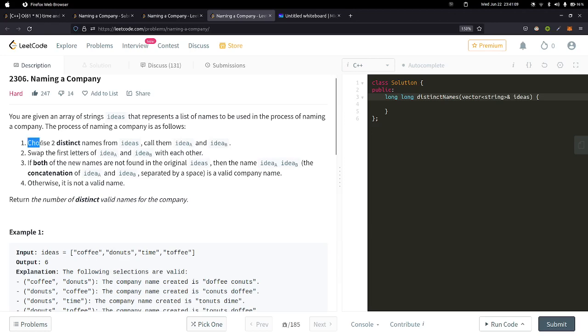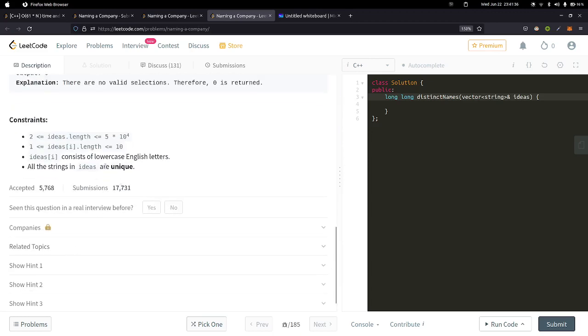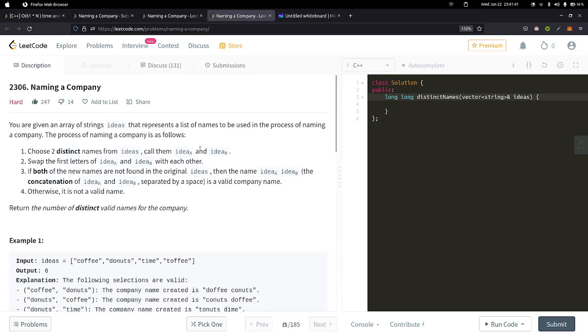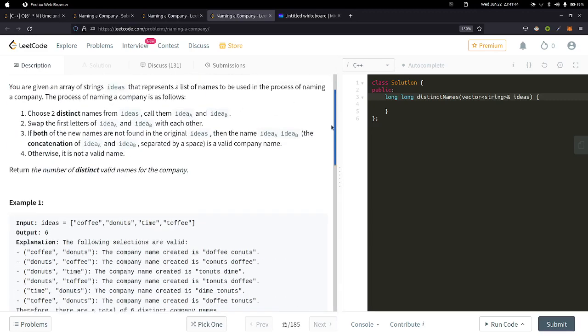So the first condition, that two distinct names, basically reduces to saying choose two strings from the given array. Instead of saying two distinct, it just means choose two names from ideas and call them idea A and idea B. So the term distinct here is redundant because, as I said, the list is unique. So that's the first condition we have seen.